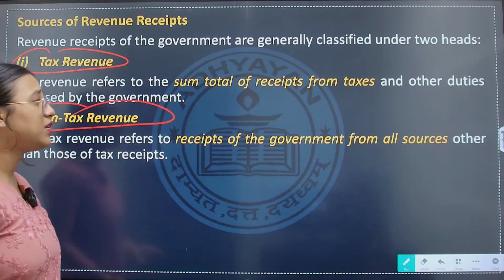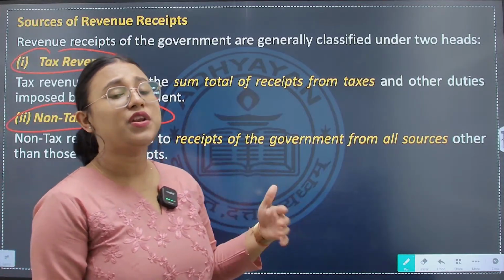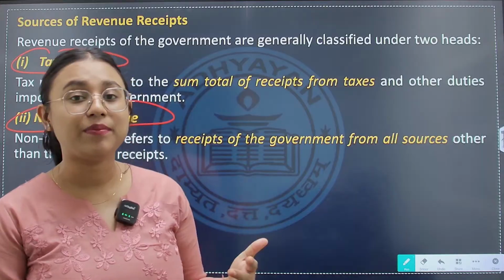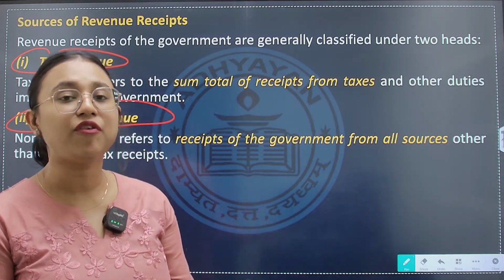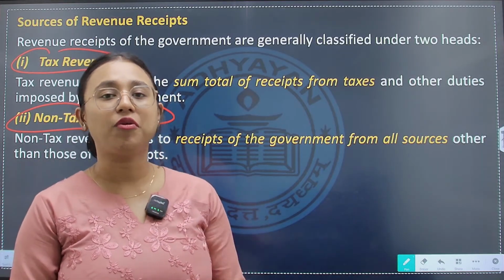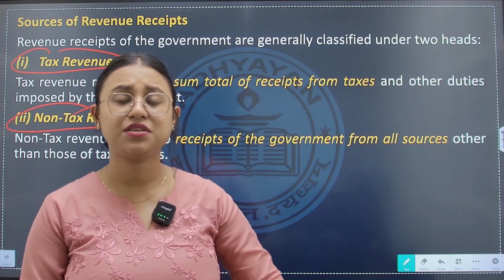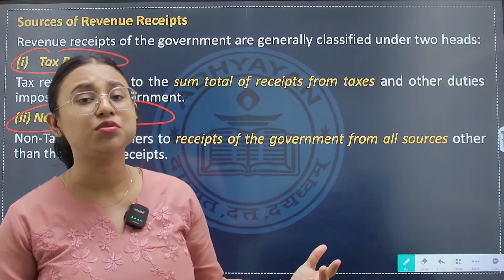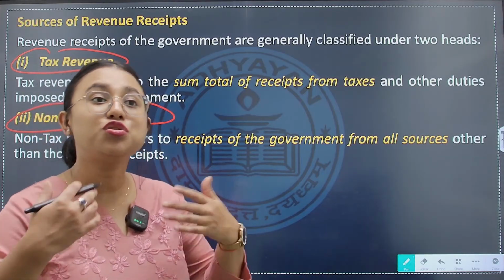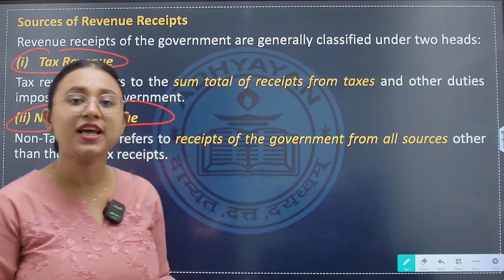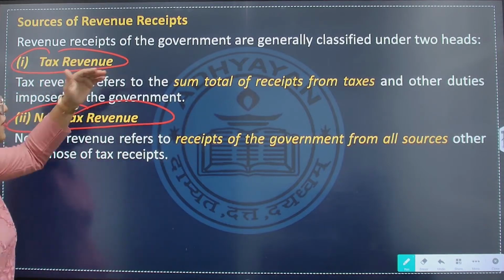Tax revenue is the sum total of money that the government earns in the form of taxation. It can be any form of taxation, direct taxation or indirect taxation. The total sum of money the government earns through taxation will come under the head of tax revenue.